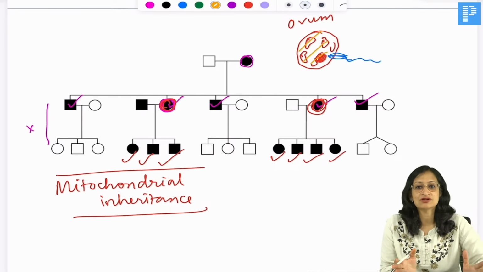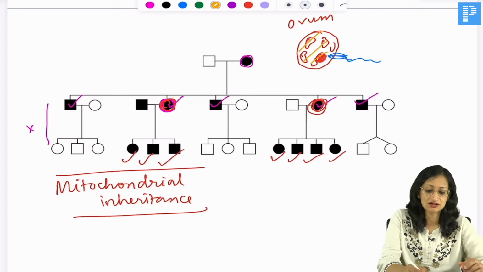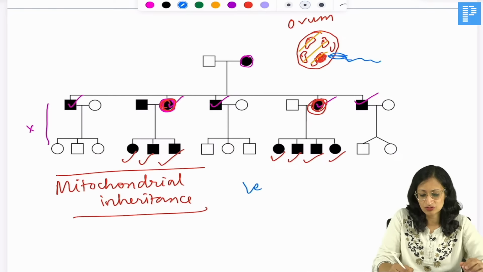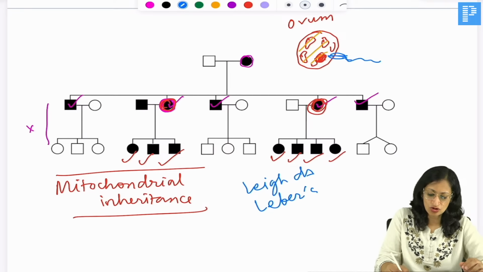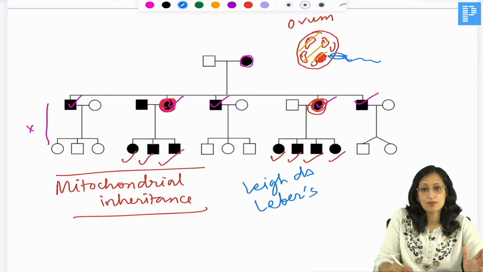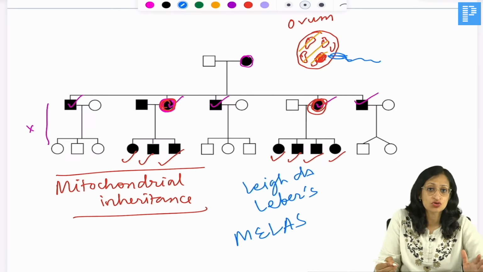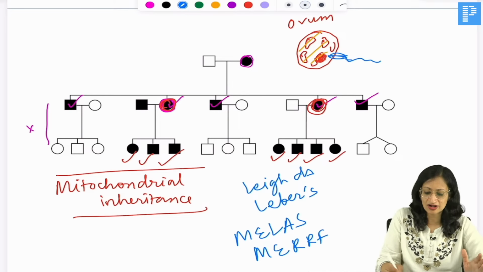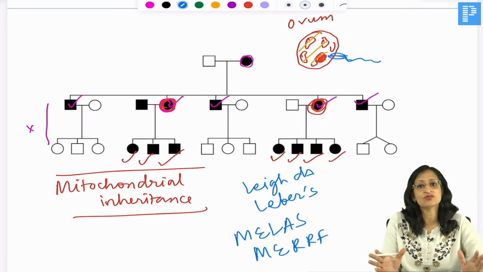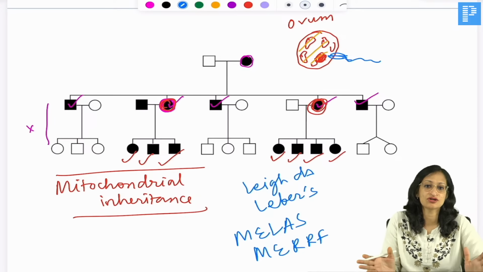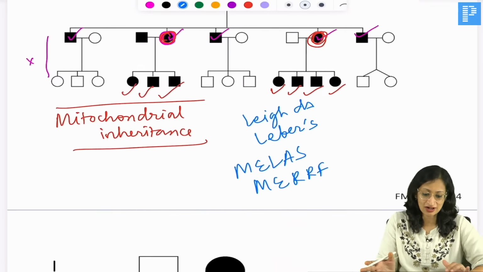Some examples are Kearns-Sayre syndrome, Leber's hereditary optic neuropathy, Leigh disease. Then you have MELAS, mitochondrial encephalopathy, lactic acidosis, stroke-like episodes, and MERRF, myoclonic epilepsy with ragged red fibers. So these are some of the examples of mitochondrial inheritance, okay, right?